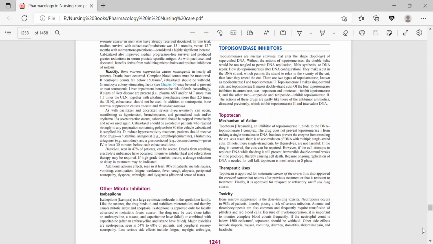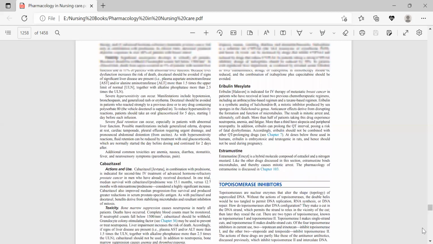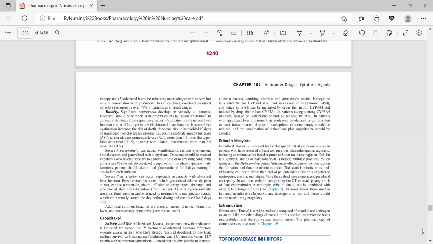The major toxicities include neutropenia, observed in 54 to 68% of patients, and peripheral sensory neuropathy. Less serious side effects include fatigue, myalgia, arthralgia, alopecia, nausea, vomiting, diarrhea, and stomatitis, mucositis.